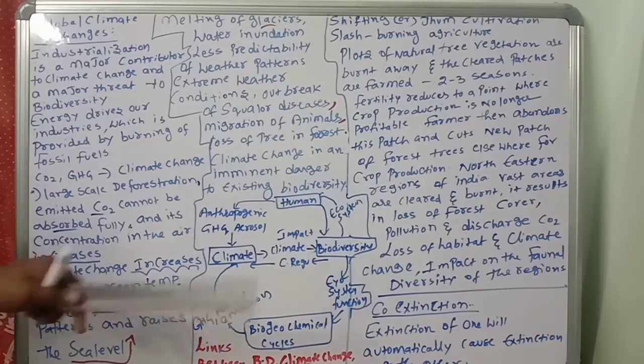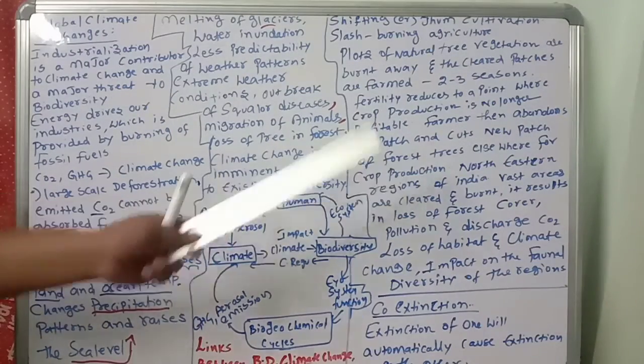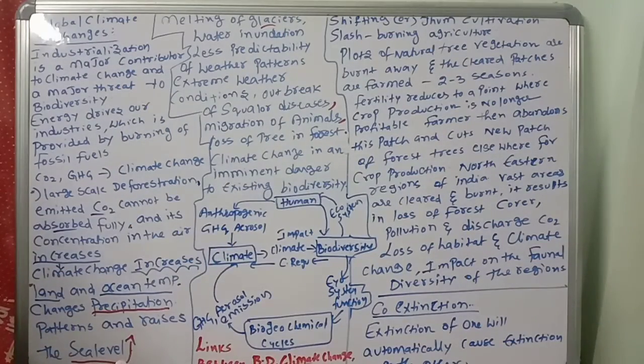This system is practiced there. So one place, 2 to 3 seasons, one plant. Another 2 to 3 seasons, new plant. Again and again like this, like continuous plots, they are damaging the forest and creating deforestation.